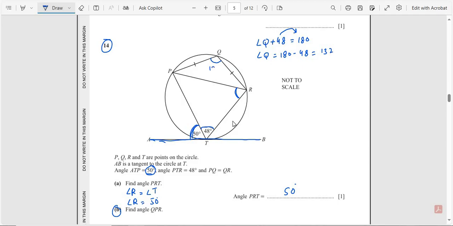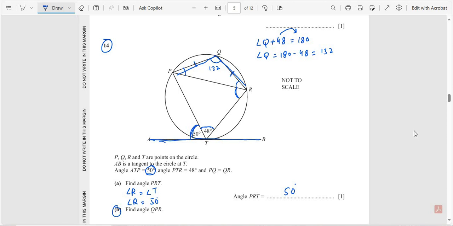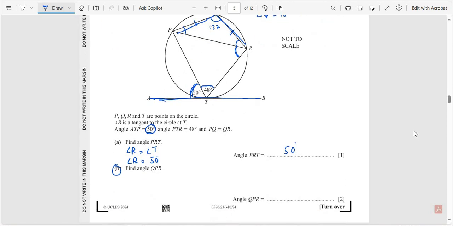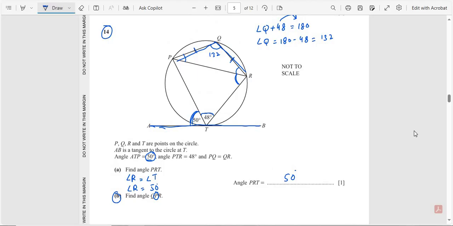So here is 132, and now this line indicates that this side and this side are equal to each other, which means that this is an isosceles triangle. Now we find this angle and this angle, but our final question is to find the angle PQR. So this is an isosceles triangle, so the sum of these angles is equal to 180.